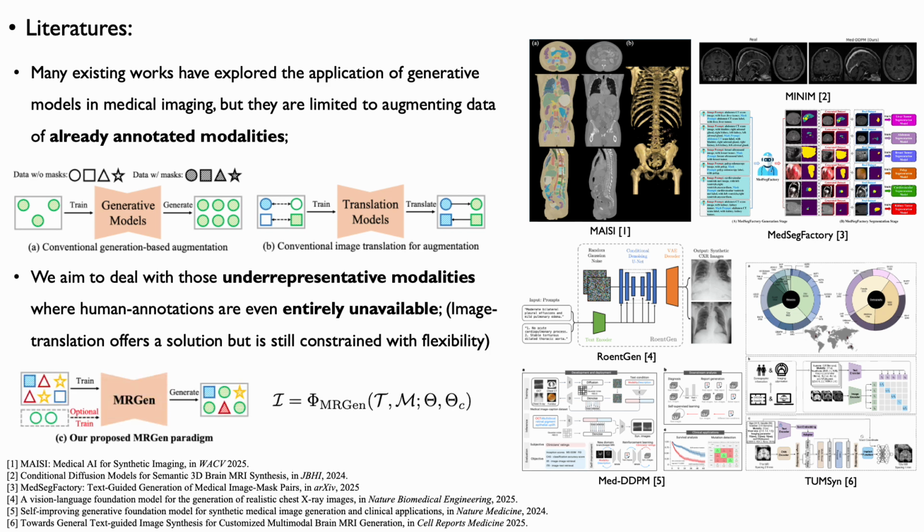We pre-train on large-scale, multimodality data comprising both annotated and unannotated images. After pre-training, MRGen can directly generate MRI images of specific modalities for downstream training in a controllable manner, conditioned on a textual description of the target modality and a constructed mask condition.